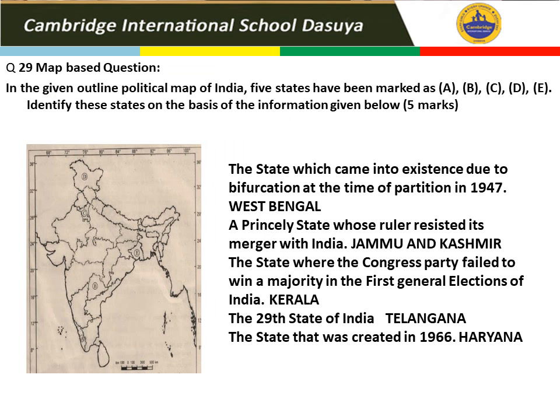Now question number 22, map based question. Yes, the A part was there: the state which came into existence due to bifurcation, that is West Bengal. A princely state whose ruler resisted its merger, Jammu and Kashmir. The state where the Congress party failed to win the majority for the first time, Kerala. The 29th state, Telangana. The state that was created in 1966, Haryana.